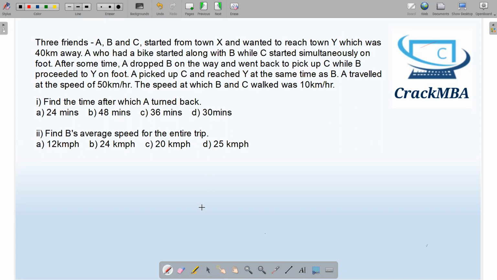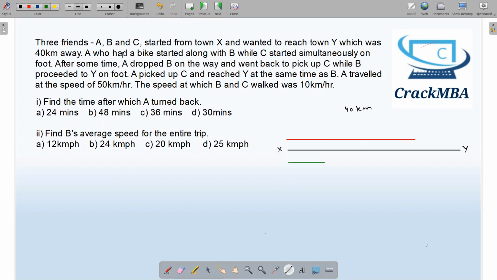Three friends A, B, C started from town X and wanted to reach town Y, which was 40 km away. So there were two towns, X and Y, and the distance between these two towns is 40 kilometers. A, who had a bike, started along with B, while C started simultaneously on foot. So A and B started on bike, and C started on foot.